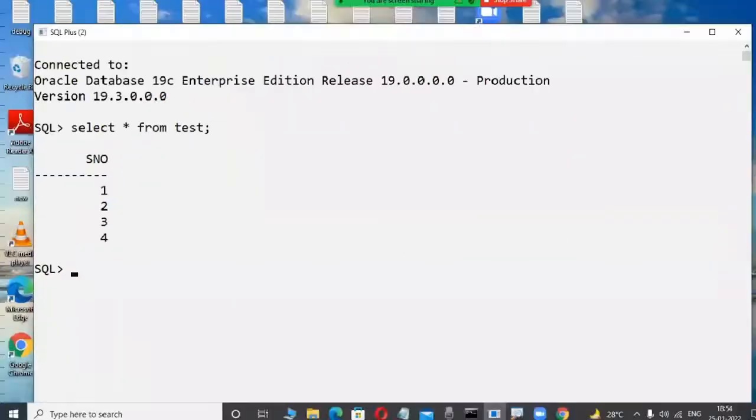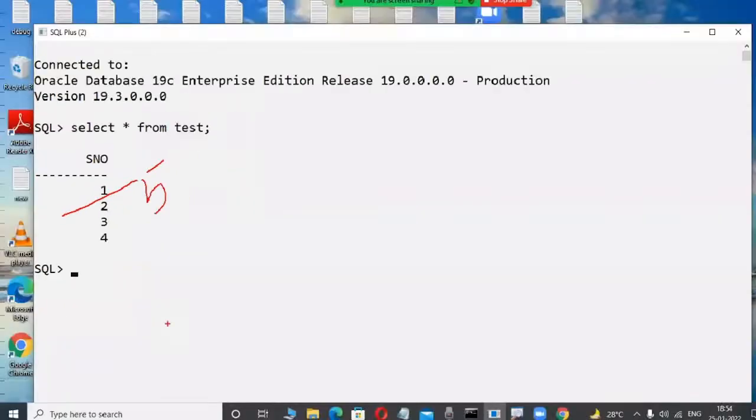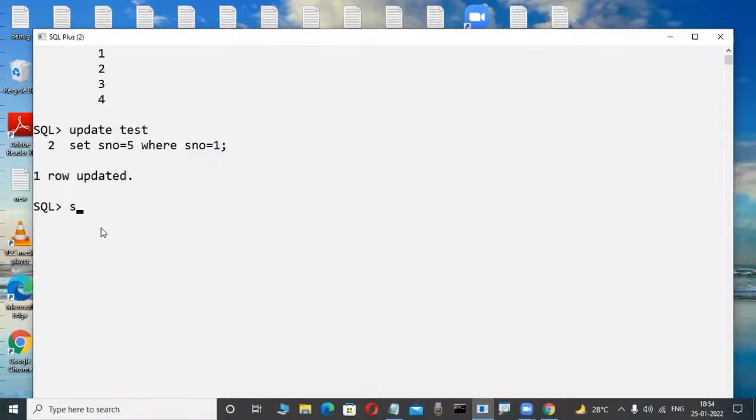Now I want to change, practically, 1 into 5, for example. In the future, when you are a good programmer, you will type commands like update table name test set sno = 5 where sno = 1. Now, whenever they type this type of SQL in the future, where will this be affected, in memory or hard disk?